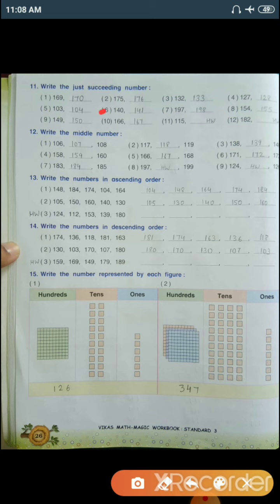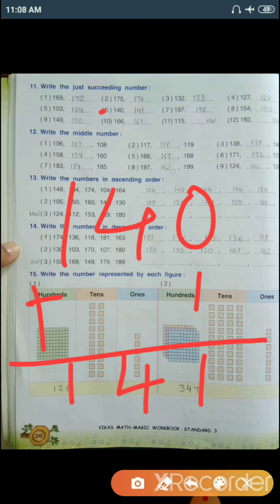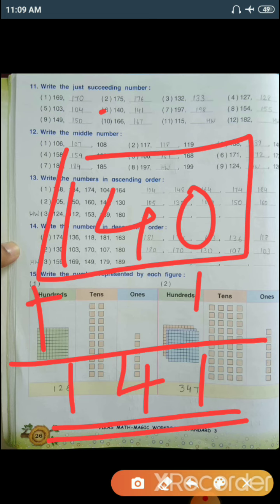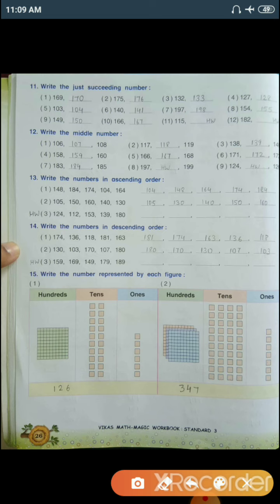Next is number 6, 140. So let's calculate the succeeding number of 140. Add 1, 0 plus 1 is 1, 4 and 1. So 141 is the succeeding number of 140. So with the help of this method, you need to solve the other sums.